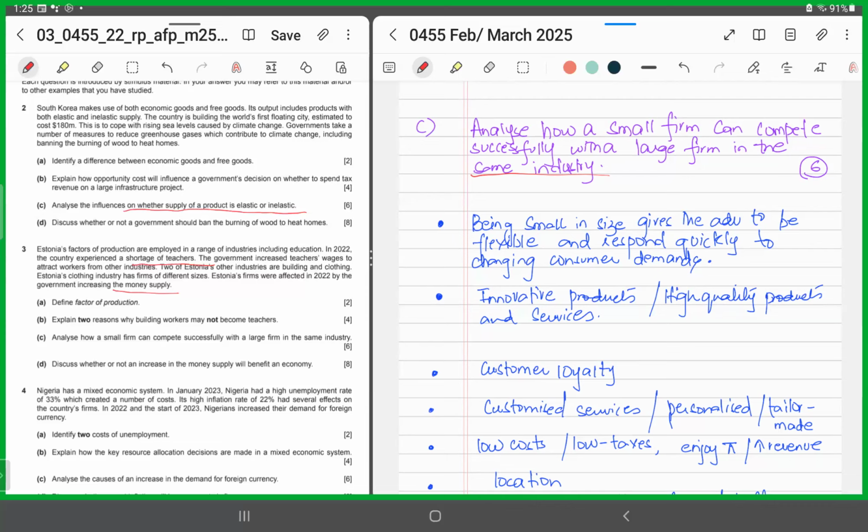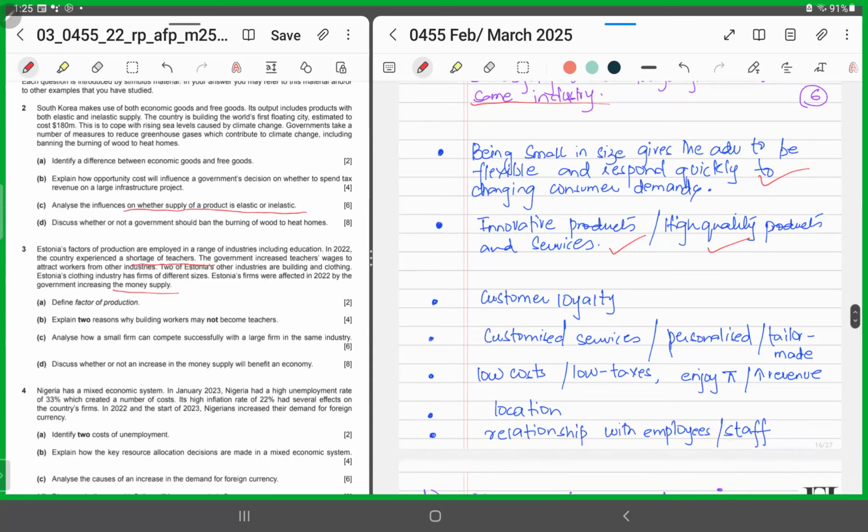It's an analyze question. So you'll put a reason and then you'll develop that cause and effect relationship. You'll develop that chain link analysis. You'll build upon it. For instance, you could say being small in size could give a small firm the advantage to be flexible and respond quickly to changes in consumer demands. So this means that since it's smaller in size, it could quickly respond to changes in demand and it could compete with the large firm. Or it could be that being small in size, it could easily bring in innovative products, or maybe it has the availability of providing high quality products and services.